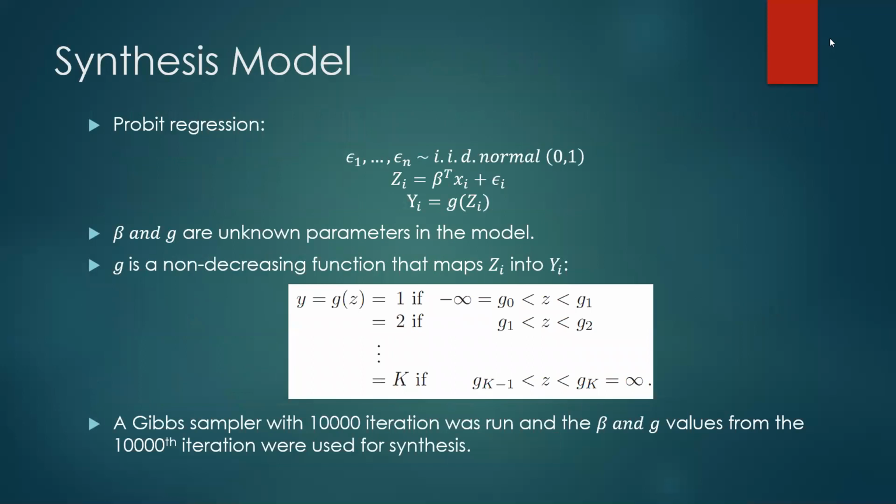And this is the probit regression I used. It basically uses a parameter beta to map the XI predictor into a dummy variable ZI, then uses a function called G to convert the dummy variable ZI into the categorical variable we wanted. A Gibbs sampler with 10,000 iterations was run, and the beta and G values from the last iteration were used for the synthesis.